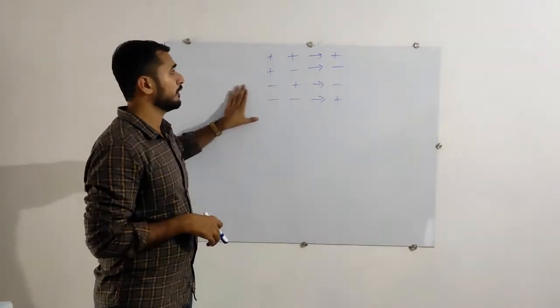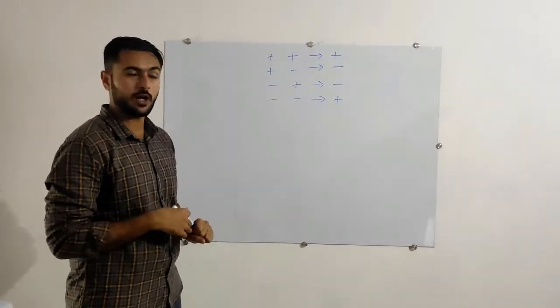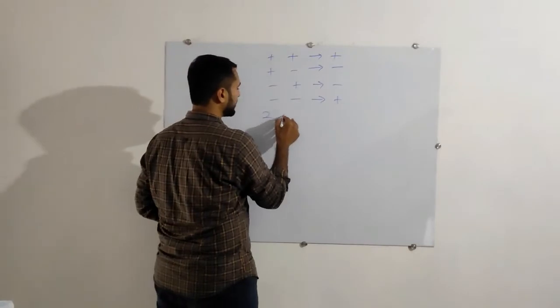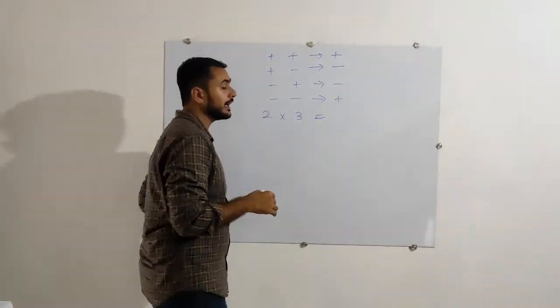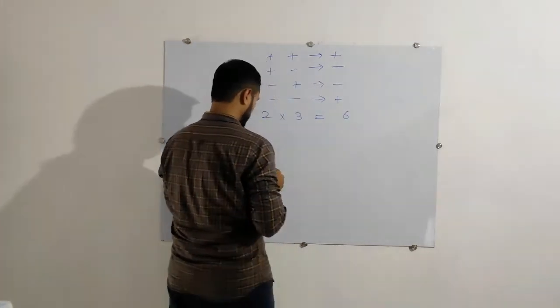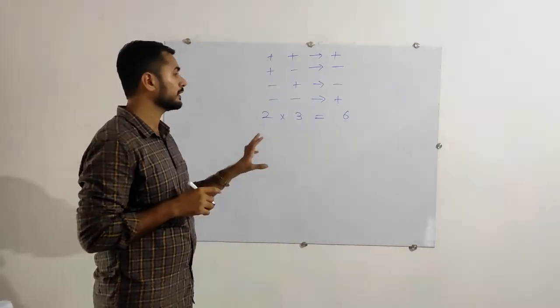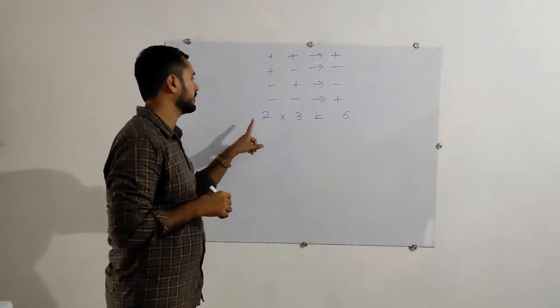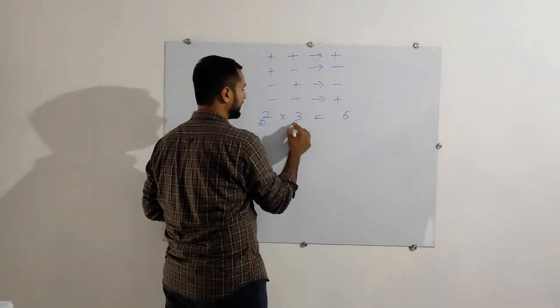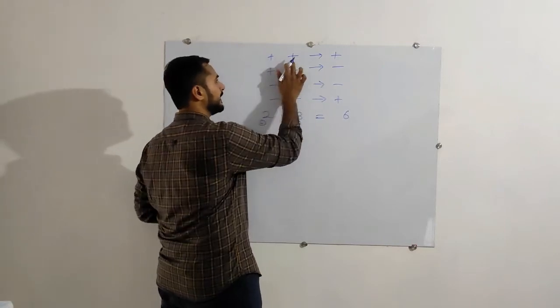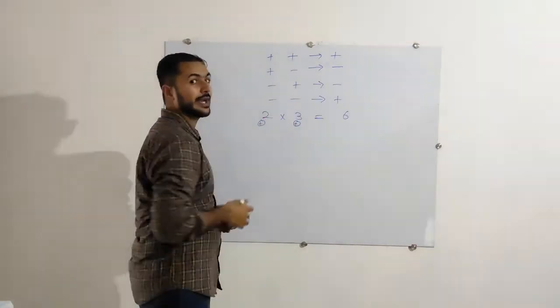Now, the same chart we will use for the multiplication also. How? If I do 2 multiplied by 3, we know very well, 2 3s are 6. But here, after the multiplication, you have to find out the sign for both. Here 2 has the plus sign, here 3 also has a plus sign. Plus, plus. Then no need to put any sign.